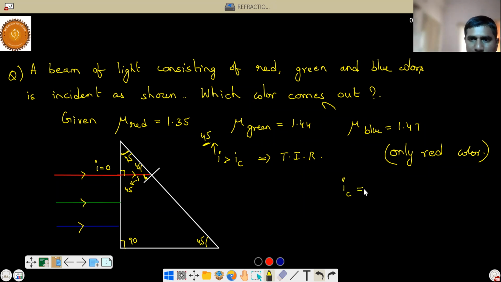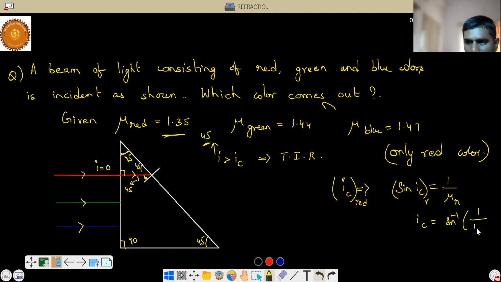Now how to calculate the critical angle for red color? IC for red color. We know sin IC is equal to 1 by mu. So IC is equal to sin inverse of 1 by mu of red. What is mu of red? 1.35. So if you calculate this, you will get 47.7. So is 45 greater than 47.7? No, correct or not?